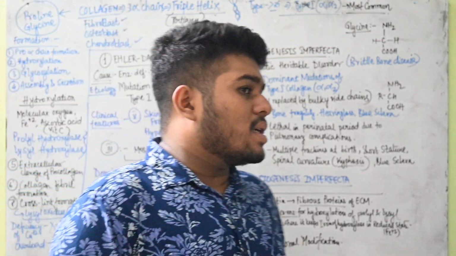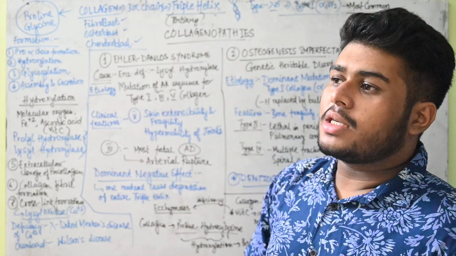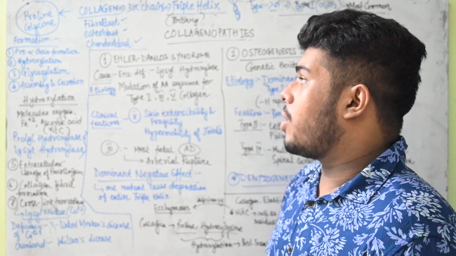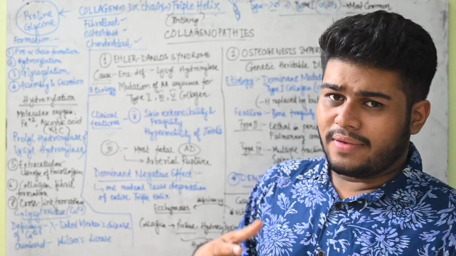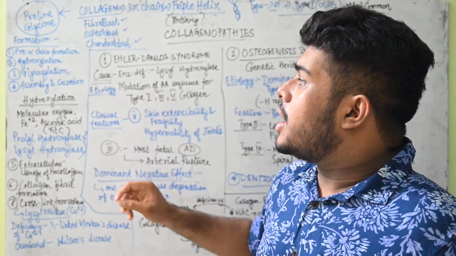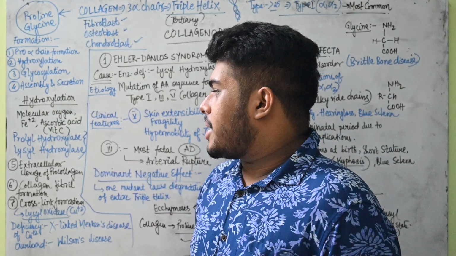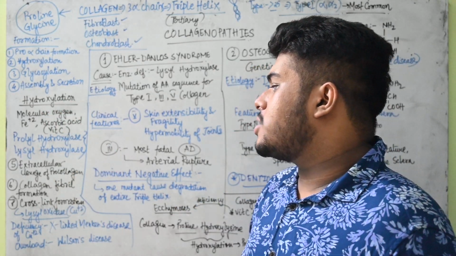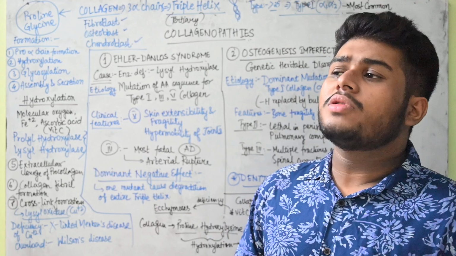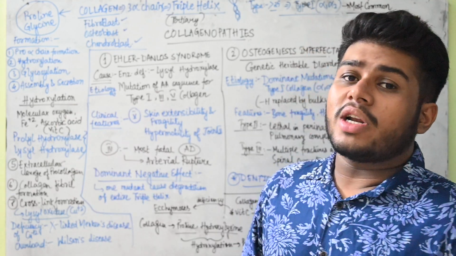So for understanding the biosynthesis of collagen, we have to understand that it has basically two amino acids which are present in most abundance. That is, one is proline and one is glycine. Okay, now see the formation. There are several steps. We are not going to discuss them in detail. One is the pro-alpha chain formation. Then the most important one is the hydroxylation. Then we have the glycosylation, assembly and secretion. Also we have the extracellular cleavage of procollagen, collagen fibril formation and cross-link formation. So there are a few steps that we have to have a very brief idea of. The most important one is the hydroxylation.